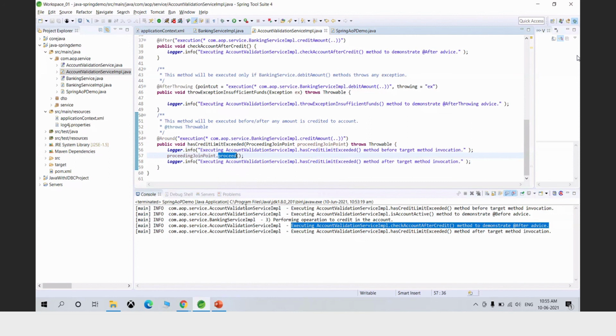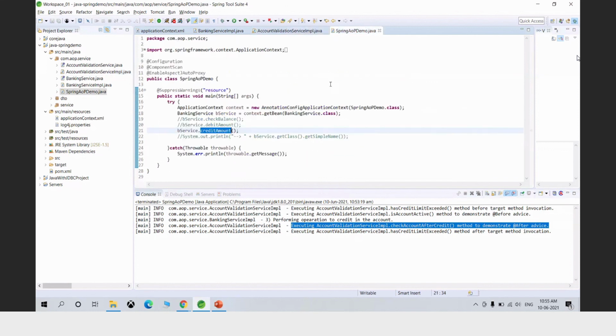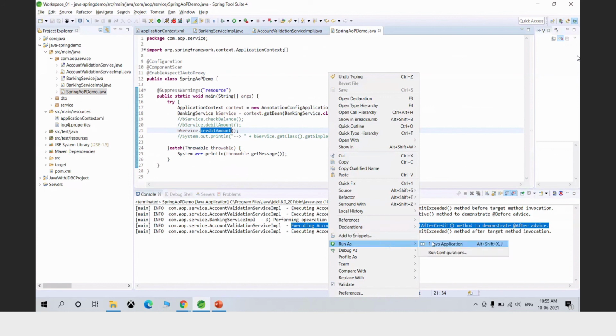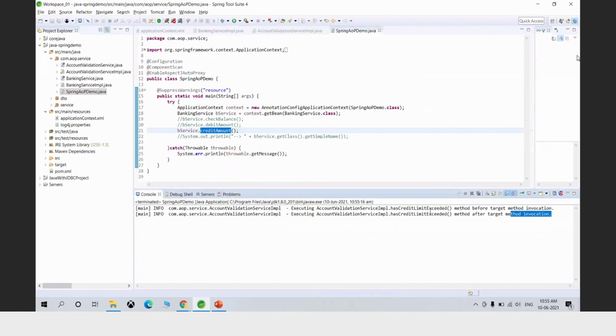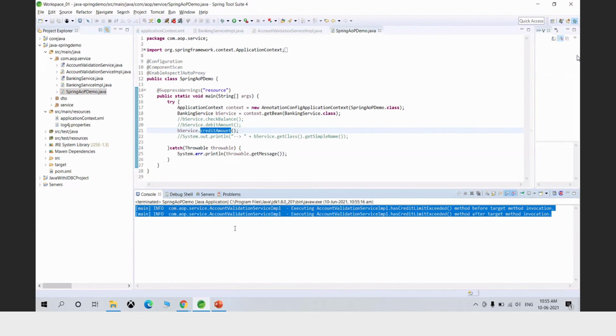So what if I just comment it? I don't have this method in my class. Now what will happen? So let's see. So there is no method called, I mean, there is no @Before aspect called.